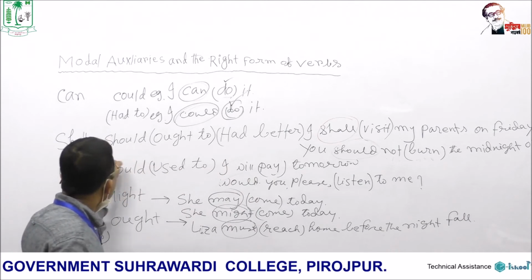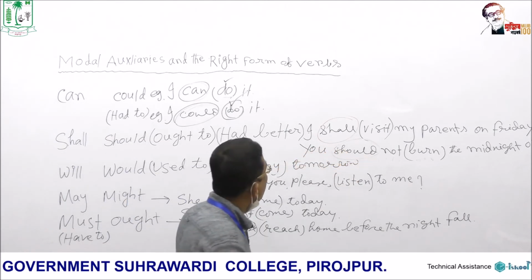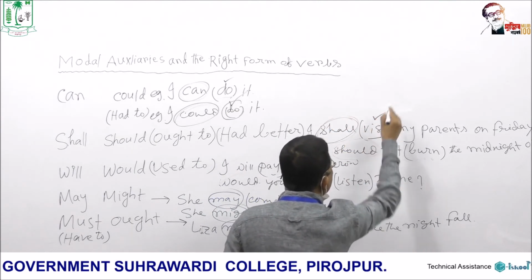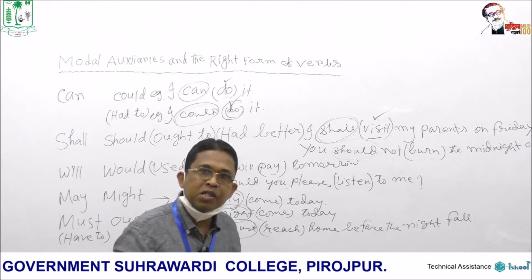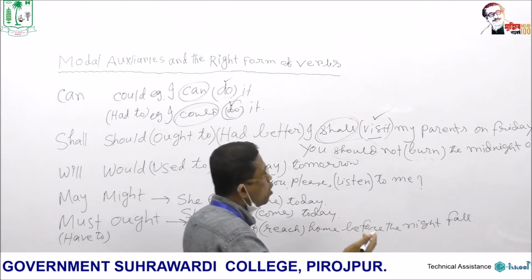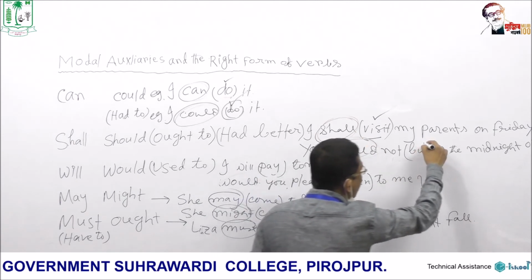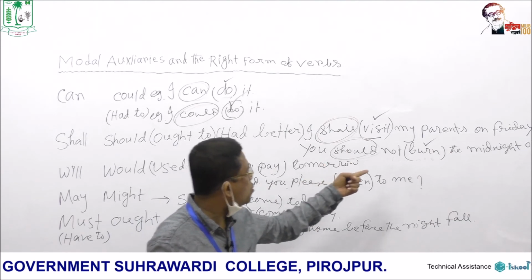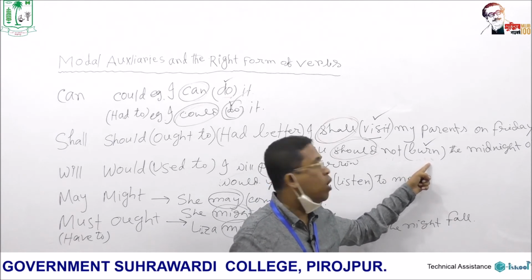And then shall, should, ought to, had better. I shall visit my parents on Friday. I shall, here is a modal auxiliary. So visit should be visit, that is the base form. After shall, the modal auxiliary, we have to use the base form. And then you should not burn the midnight oil. You should is the modal auxiliary. So burn, the base form, should be there. After a modal auxiliary we should use burn in base form or present form.